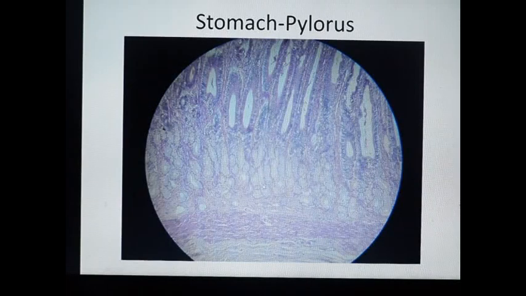Pyloric glands occupy less space compared to the gastric pits, and appear pale because they are mucus secreting glands with the nucleus pushed towards the periphery. The cells appear empty because they are filled with mucin. Below the pyloric glands is the muscularis mucosa.